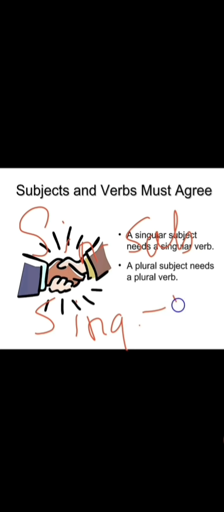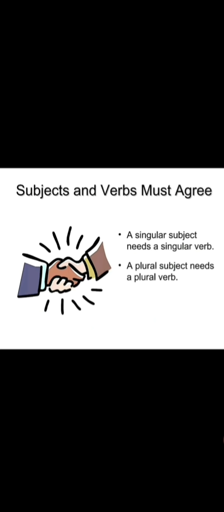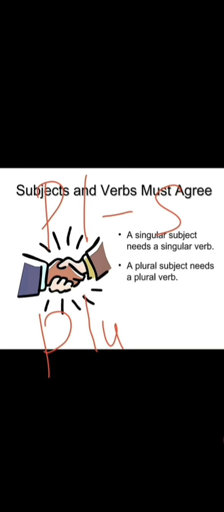Just a minute, I will make it easy. Singular subject, singular verb. This is the first rule. Singular subject requires singular verb. Only then is the sentence going to get the right meaning. And the second rule says if a plural subject is used, plural subject, plural verb. Quite simple, right or no? So just try to understand this. It is going to help you a lot in understanding the upcoming things. So I'll go to the next slide, and we'll get the real picture of it.